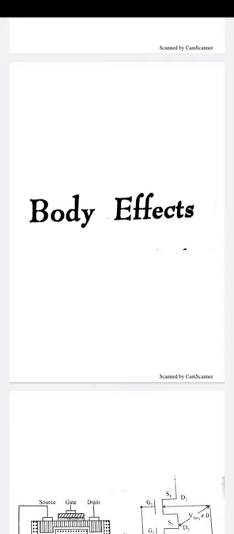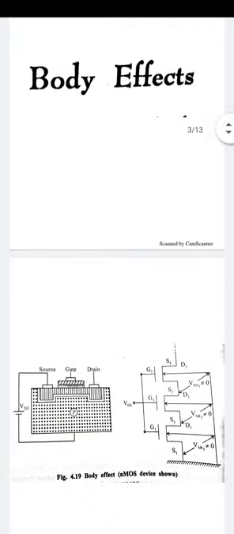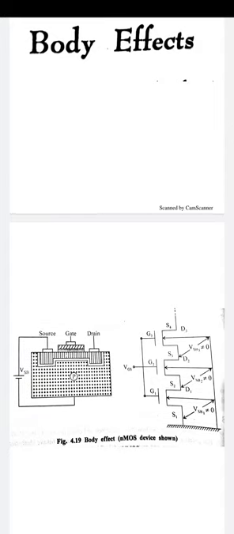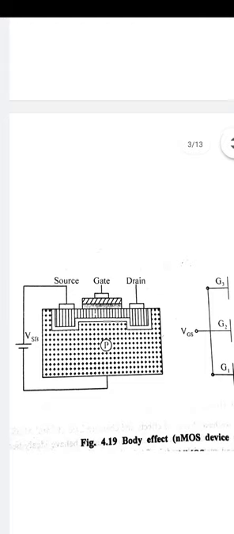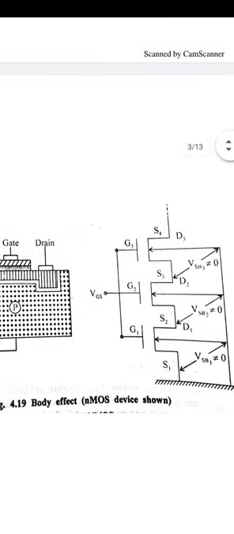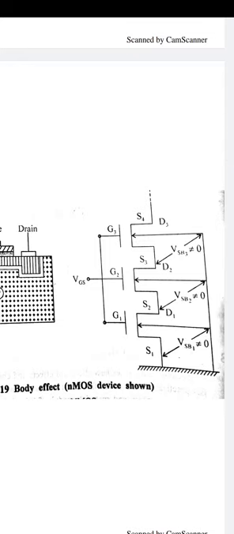But when the source to body voltage is not equal to 0, I will explain here. The source to body is denoted at the outermost part, where the p type substrate is connected. In the NMOS stack, the first NMOS source is at ground, and the other NMOS sources are connected to the drain of the previous one. In the first transistor, the source is grounded and the body is also at 0.